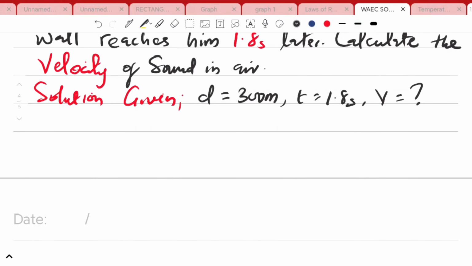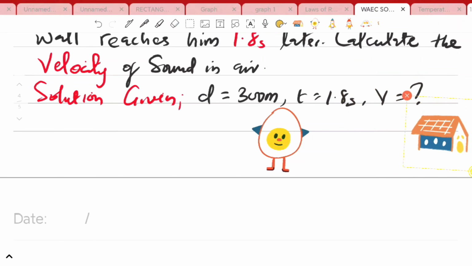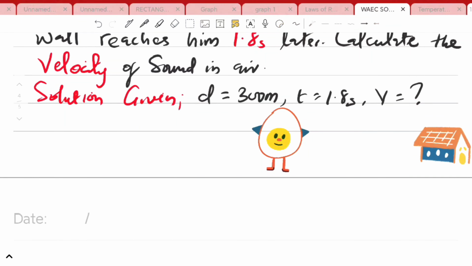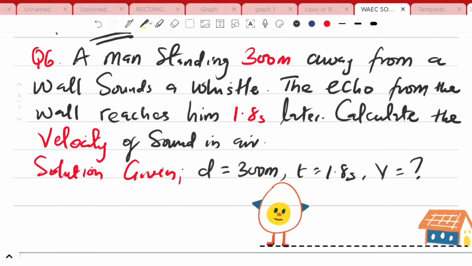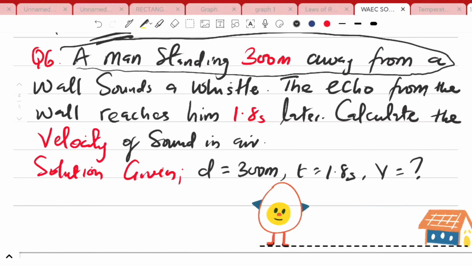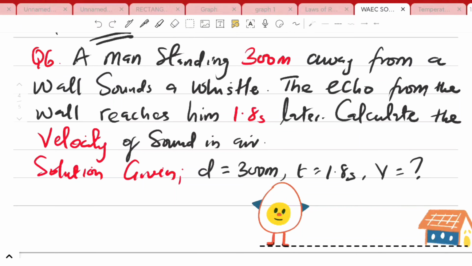So let's interpret this using a simple diagram. Let's assume that this is the boy standing in front of a building. Now you can see the distance between the boy and the wall. The distance is given to be 300 meters.